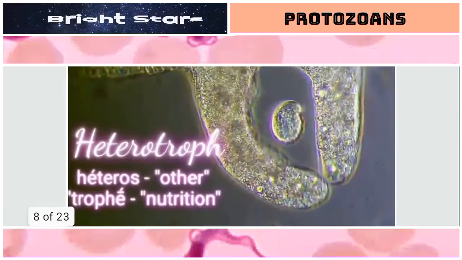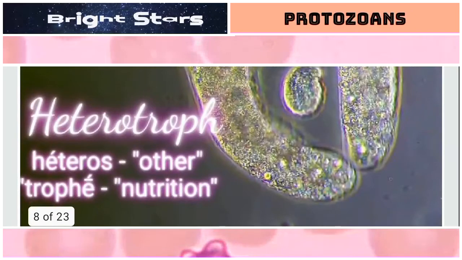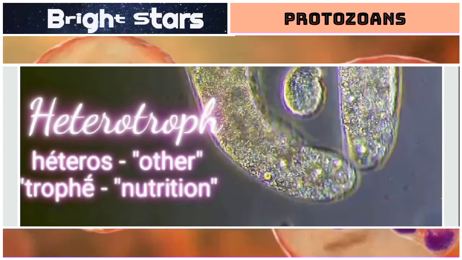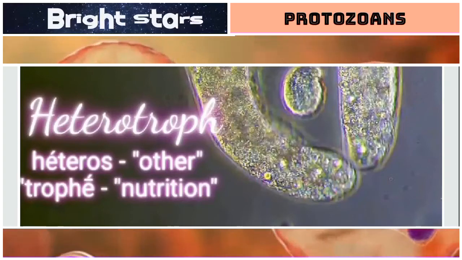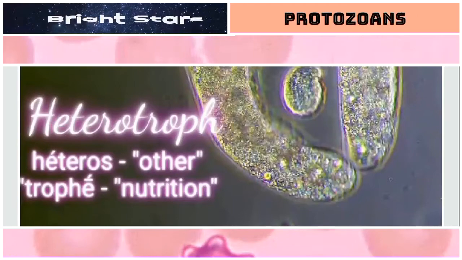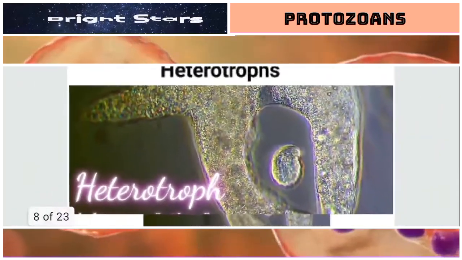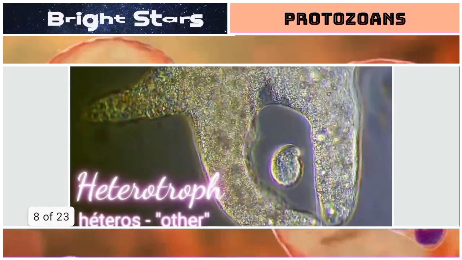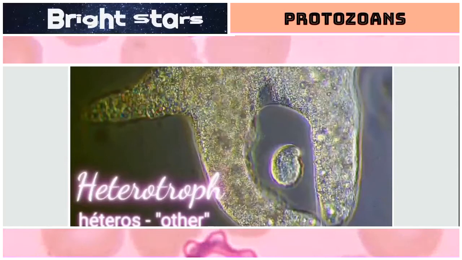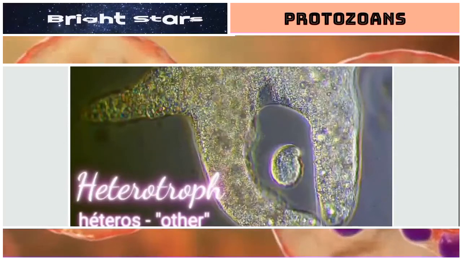They are heterotrophs. Here hetero means other, troph means nutrition. If they depend on other organisms for their nutrition, we call them heterotrophs. So here in this picture, amoeba is engulfing or eating some other unicellular microscopic organism.